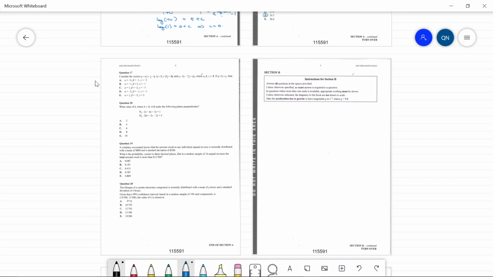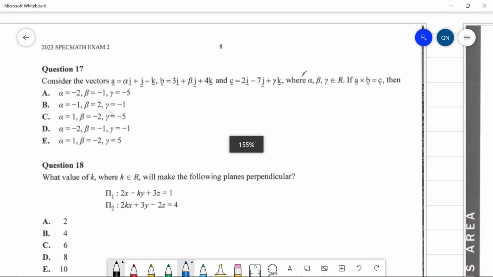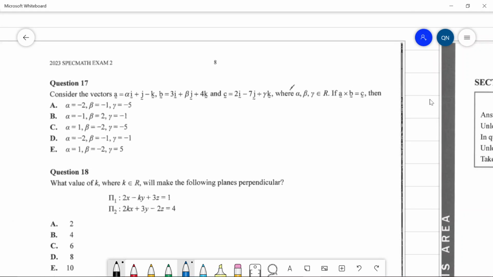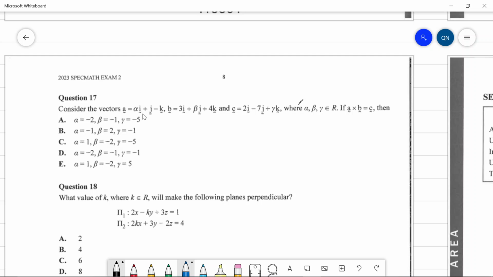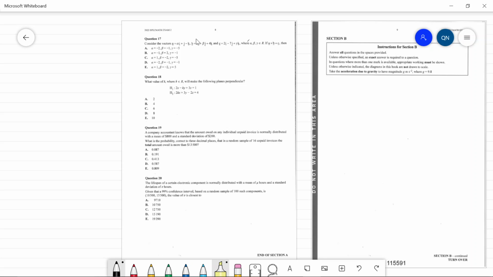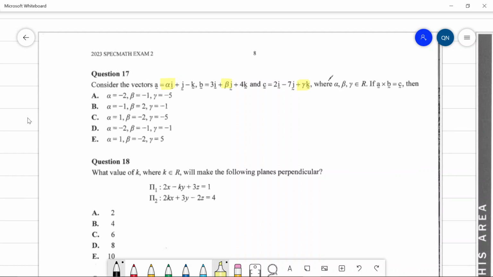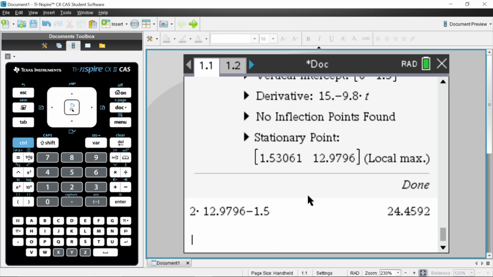Surely some line plane questions. Consider the vectors. Okay. If the cross product is C, then we can probably solve this on the CAS. So we have alpha, and then we have beta over here. Those are our unknowns, it seems like: the alpha, the beta, and the gamma as well. So what I'm going to do is define A equals, we're going to have alpha.